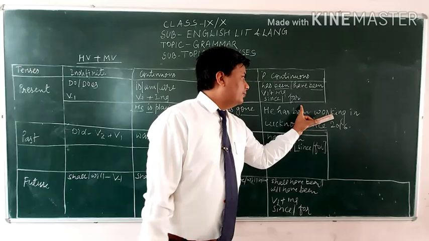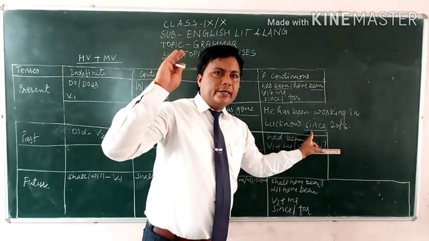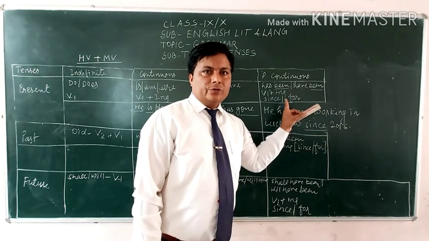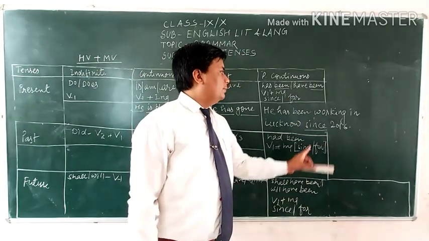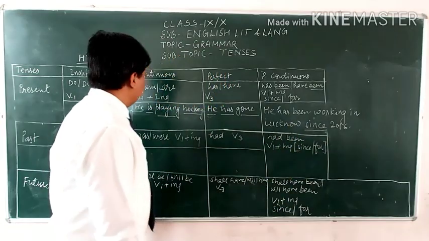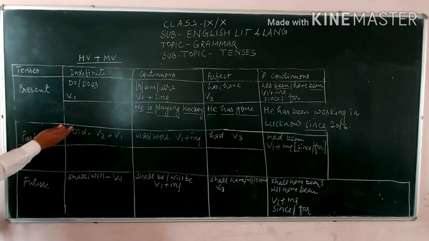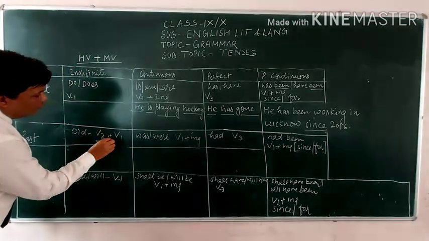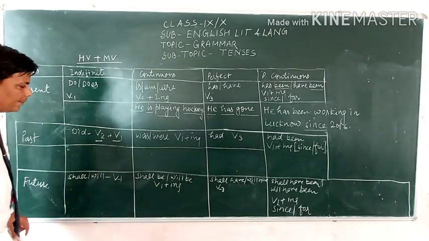there will be since, and remaining there will be for. Like 2016 there will be since, from last 4 years there will be for. From Sunday there will be since, from 3 days before there will be for. This is used over there. So in the same way, let's come to the past tense. Past indefinite tense, helping verb did is used. There are 2 verbs, second form and the verb first form also used. So you must have to notice.